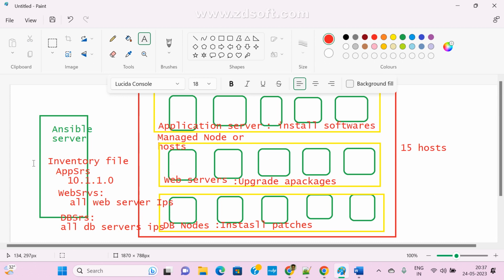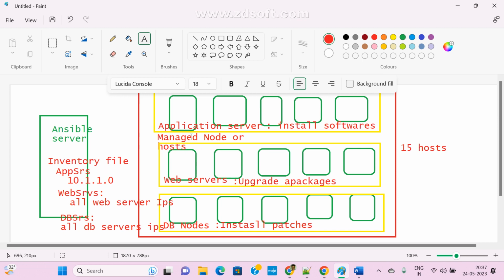In real time also we can see the same file, and in real time we can see more than one inventory file also. Anyway, for practice purposes we are going to use only one inventory file, or if you want, we can create multiple inventory files also. That depends on our requirement.